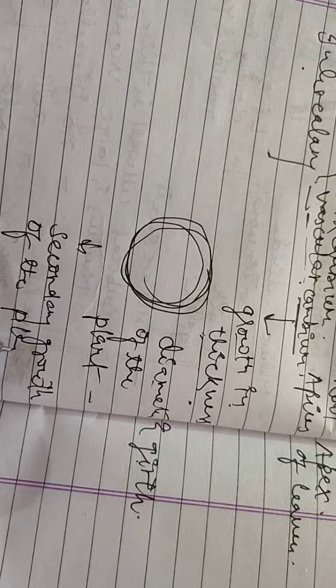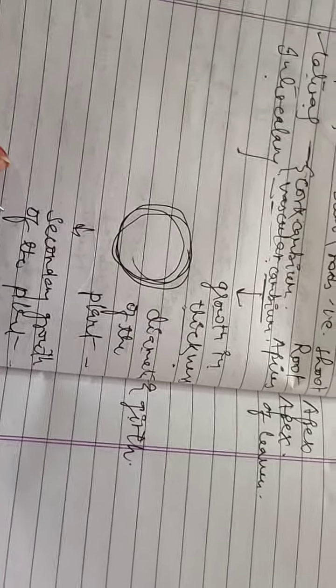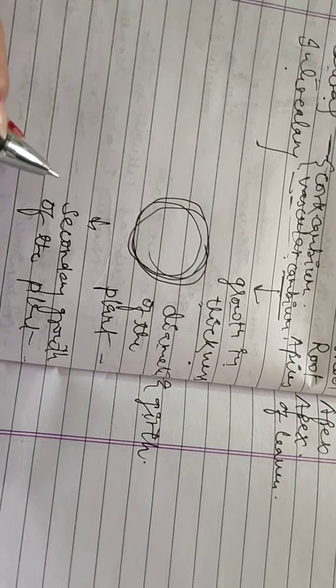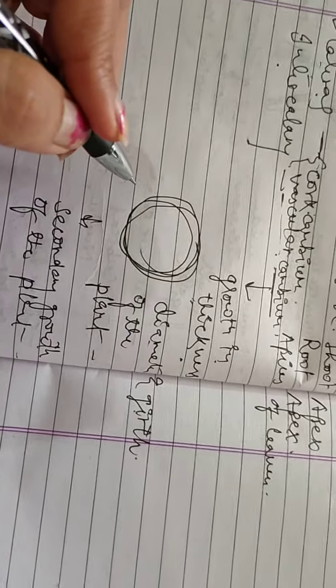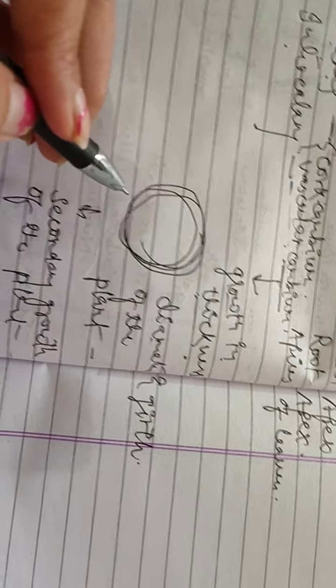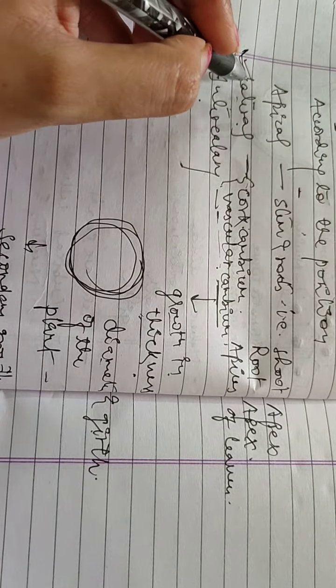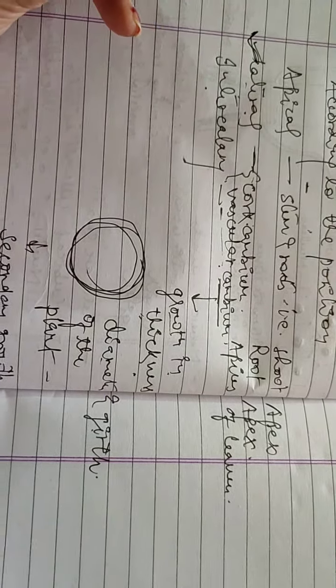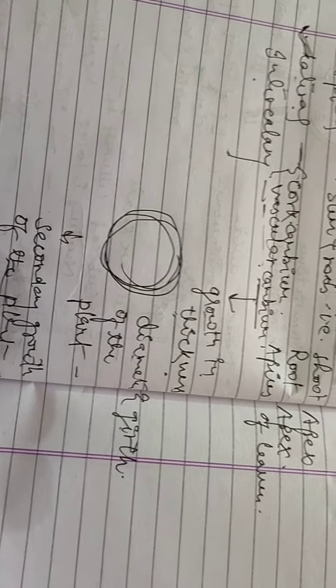You can see so many trees which are very old. Their trunks are very large in size, or you can say more in thickness, and this is due to the formation or activation of lateral meristem, and this is called the secondary growth of the plant.